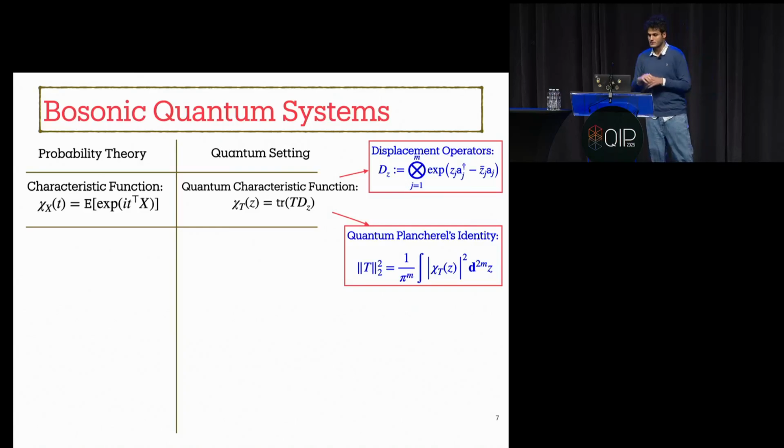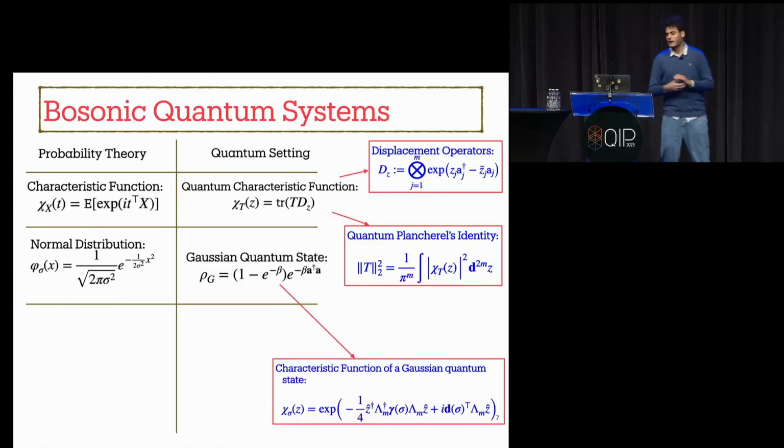In bosonic quantum systems, we can define a quantum characteristic function for any trace class operator T using displacement operators. One thing you should remember here is that, similarly to the classical setting, we have a nice identity called the quantum Plancherel identity, enabling us to relate the Hilbert-Schmidt norm of a trace class operator to the second norm of its characteristic function.